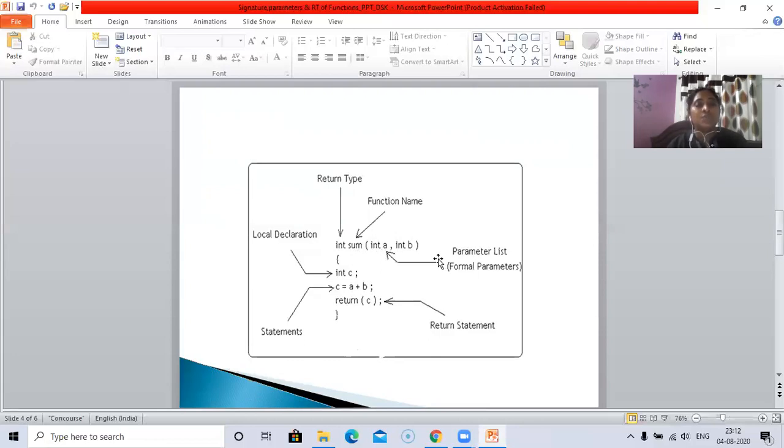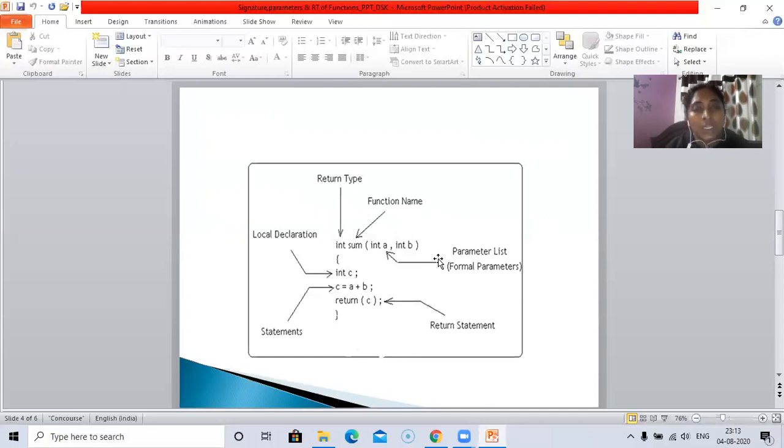The parameters which we include in the function call are called actual parameters, and the parameters within the function definition are called formal parameters. The actual parameters will be passed to the function definition as a copy. So the names can be different from the variables passed using the function call.